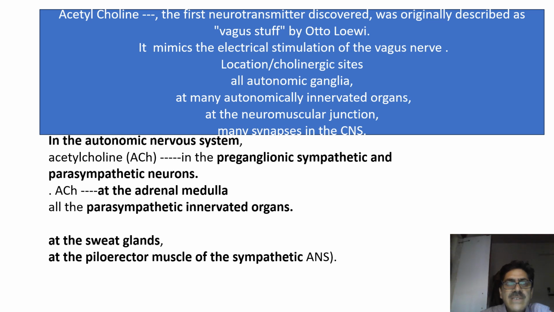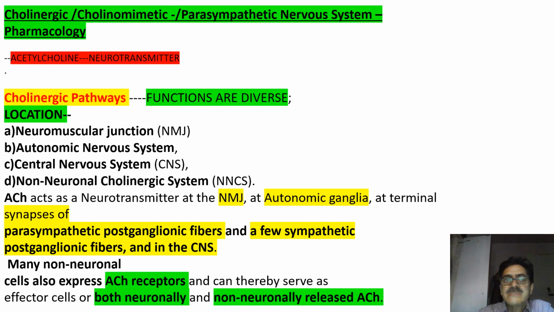Now, coming to the cholinergic nervous system or parasympathetic nervous system, the neurotransmitter is acetylcholine. It was discovered by Otto Loewi. He called it vagus stuff. It mimics the electrical stimulation of the vagus nerve. The vagus nerve is a parasympathetic nerve. It releases acetylcholine. The vagus nerve innervates the heart, the stomach, the GIT, and you can say different cholinergic sites: all autonomic ganglia, many autonomically innervated organs, neuromuscular junctions, and many synapses in the CNS. So acetylcholine is released at these very sites.